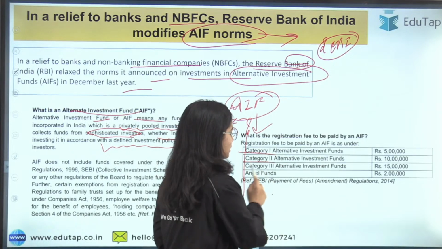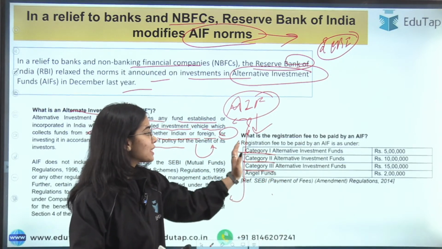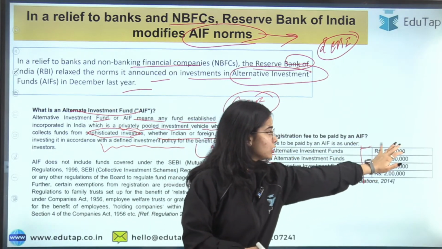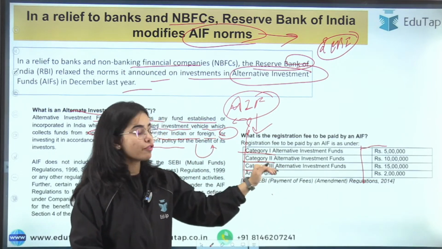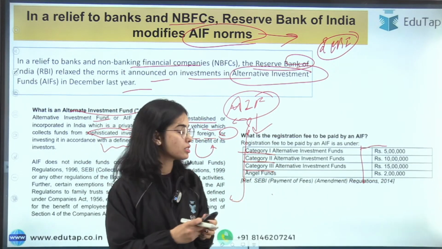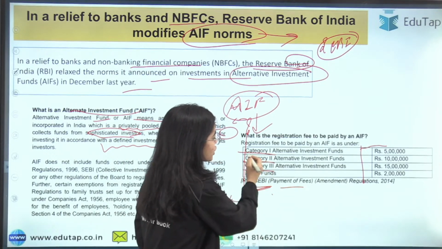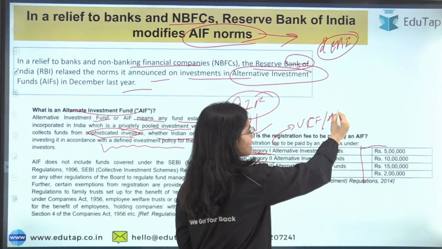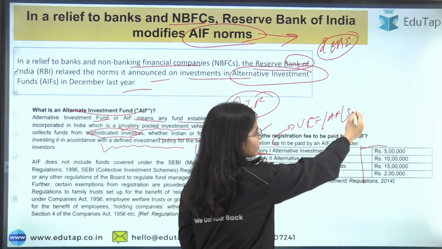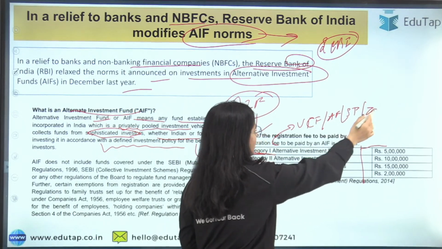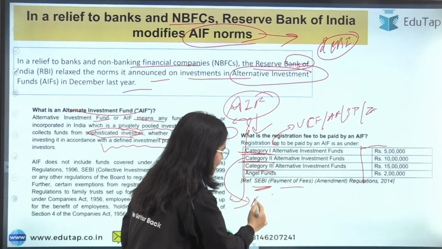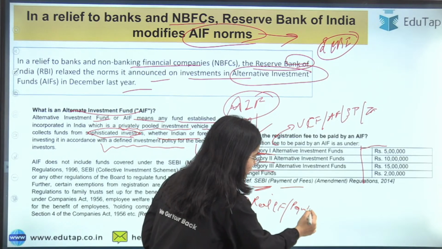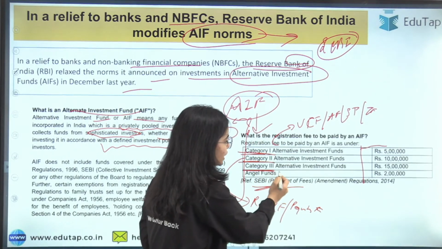Now there are 3 categories of alternate investment funds, and you can see the registration fee to be paid by an AIF is as under. For different AIFs, there are different registration fees that have to be paid to SEBI. So this is the SEBI payment of fees. Category 1 of the AIF includes venture capital funds, angel funds, as well as social infrastructure funds. Category 2 includes real estate funds or private equity funds and such, as well as the category 3 alternative investment funds.